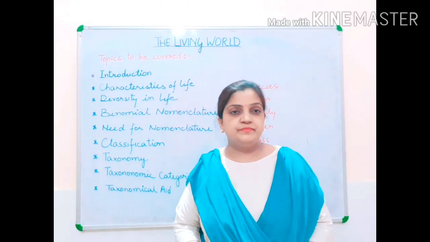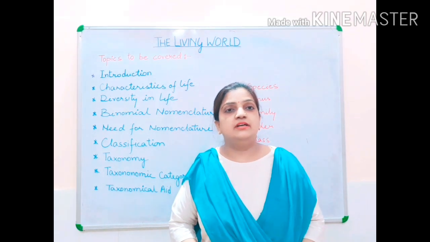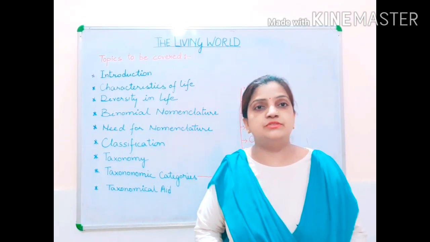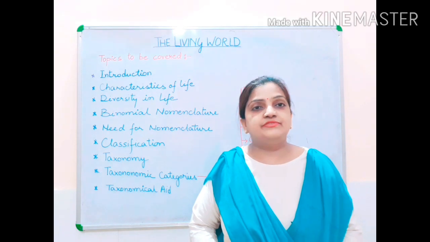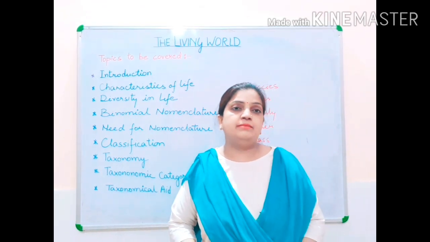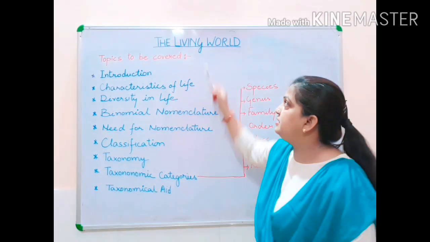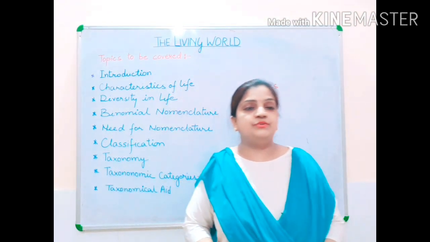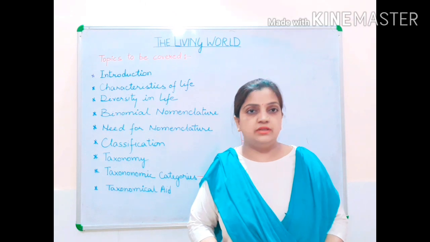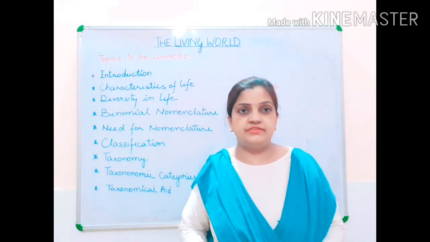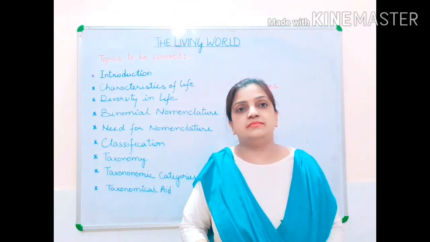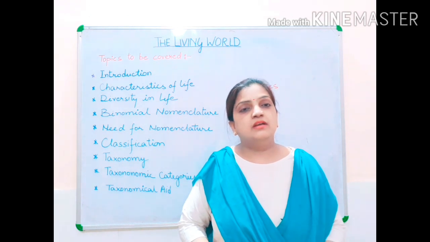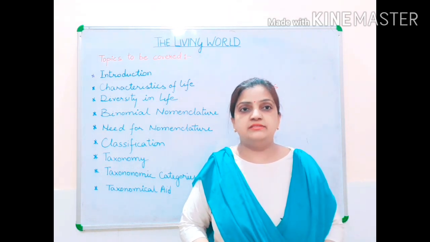Class 11th. Children, in the first unit of the syllabus of 11th, 4 chapters are there. And among those 4 chapters, the living world is the first chapter. The names of the 4 chapters are the living world, biological classification, plant kingdom and animal kingdom, which we are going to study part-wise, one by one.